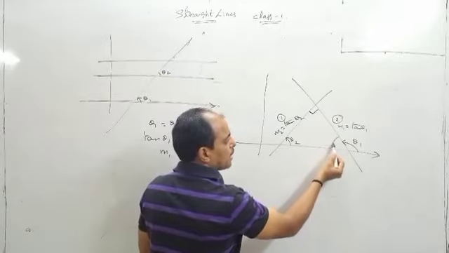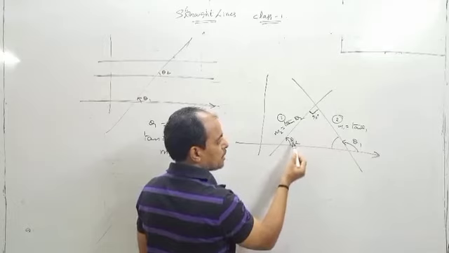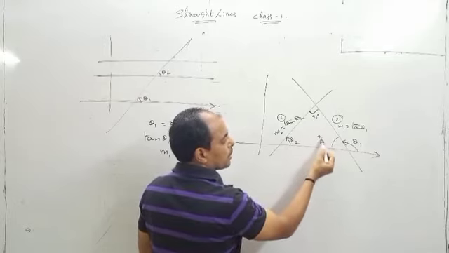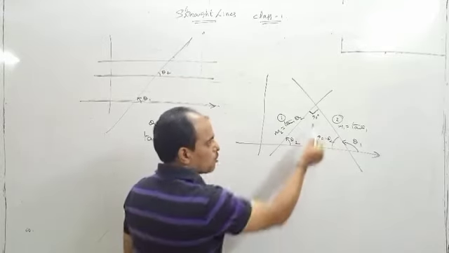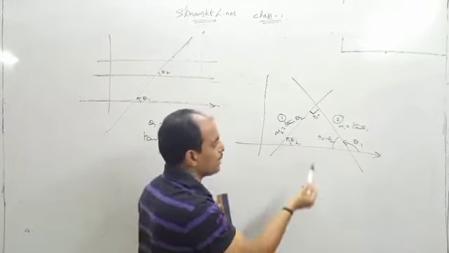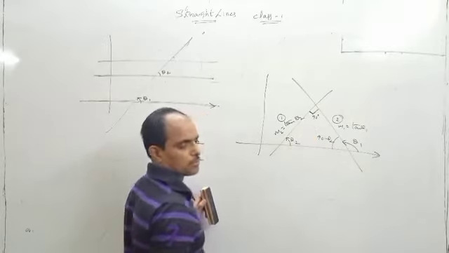Then what about the angle here? This is 90 plus theta 2. What about this one? 90 minus theta 2. Correct? The total angle in a triangle is 180. 180 minus 90, 90 minus theta.